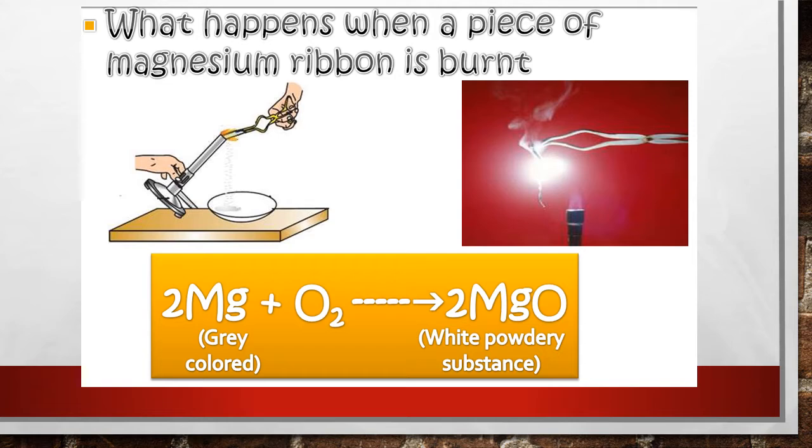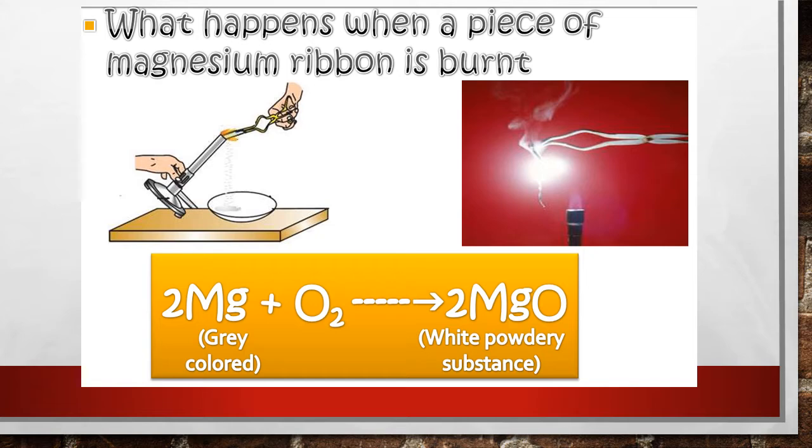Now when magnesium ribbon is burnt in presence of oxygen, it produces white dazzling flame and converts into white powder. Now this white powder is your magnesium oxide. Now when you dissolve this magnesium oxide in water, it converts into magnesium hydroxide.